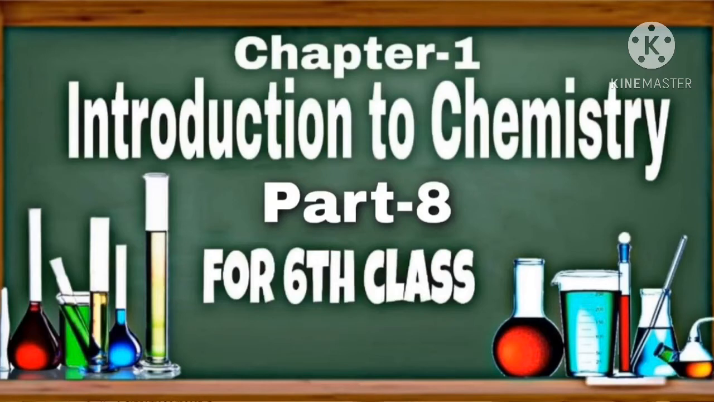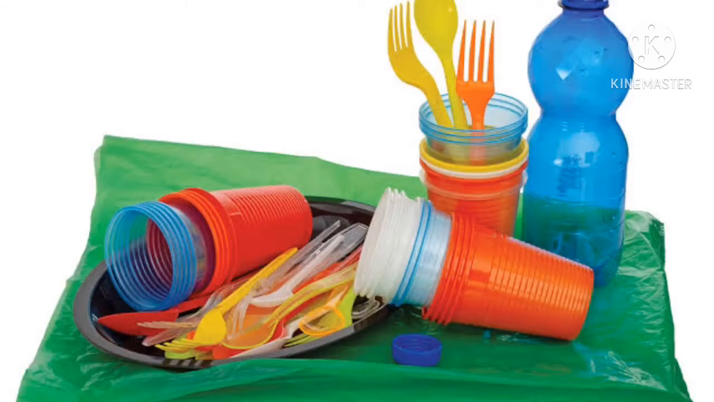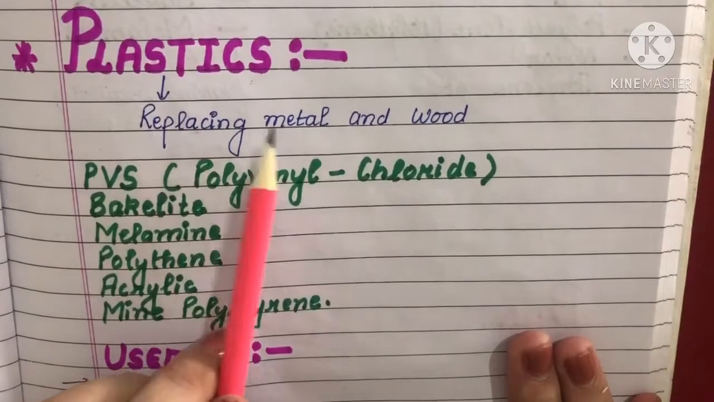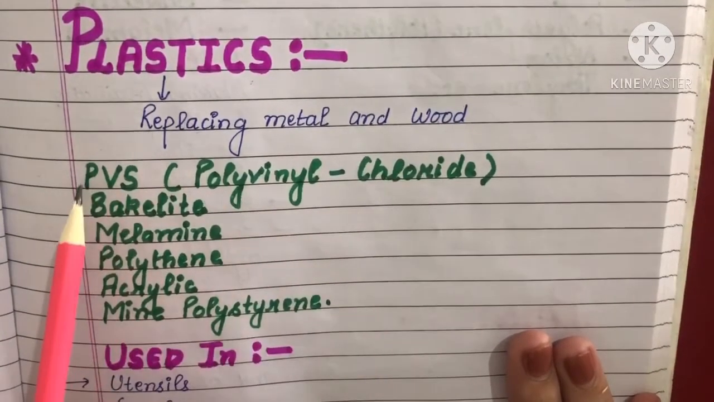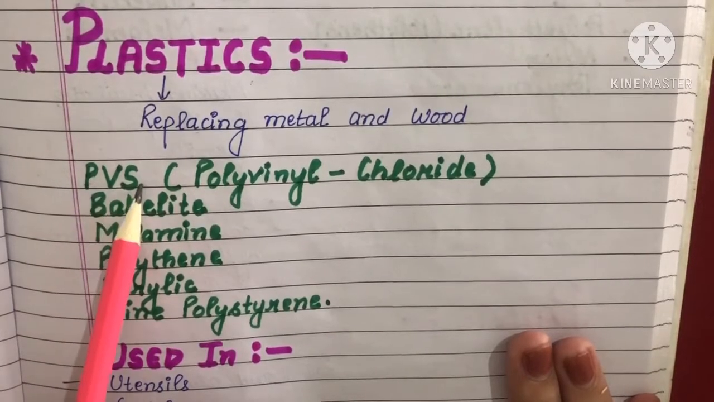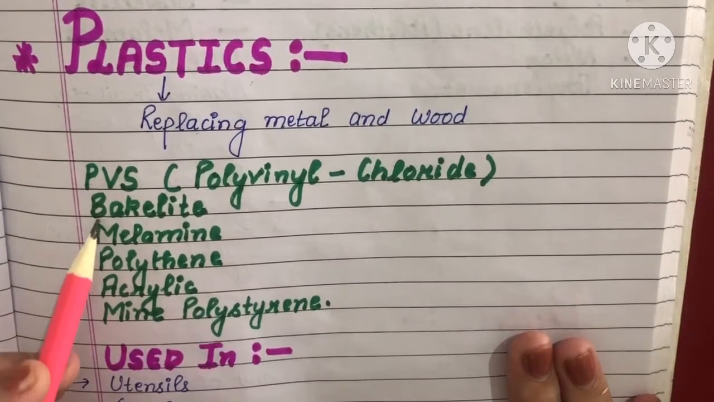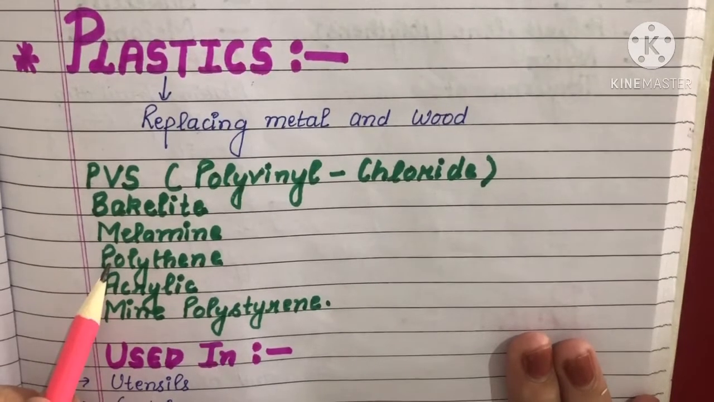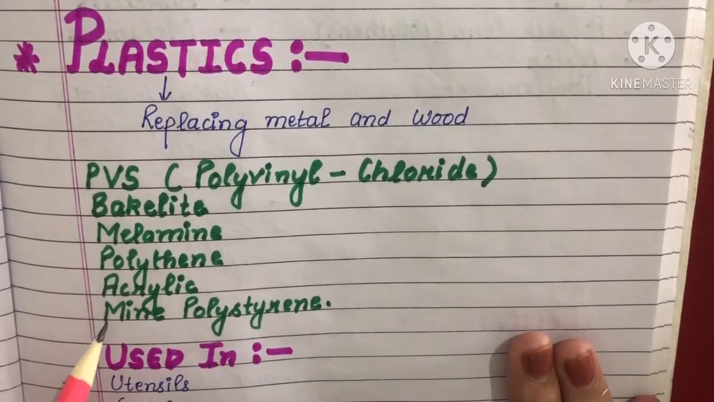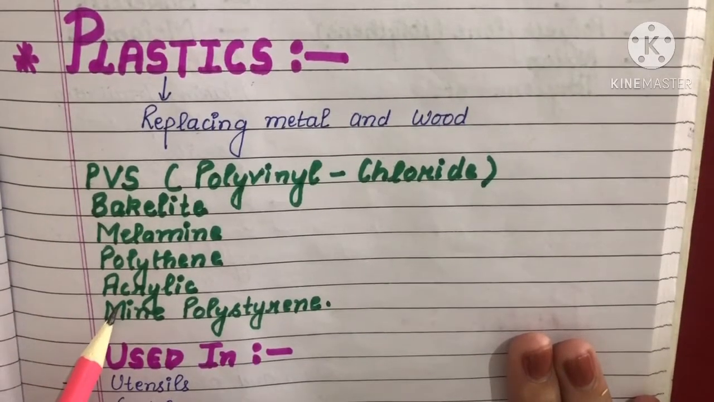So today we are going to start our next topic, that is plastics. So what is plastic? You know very well. It is replacing metal and wood in every field. Then there are some plastics like PVC. PVC means polyvinyl chloride. Next one is bakelite. Next one is melamine, polythene, acrylic, then polystyrene. These are some plastic names.